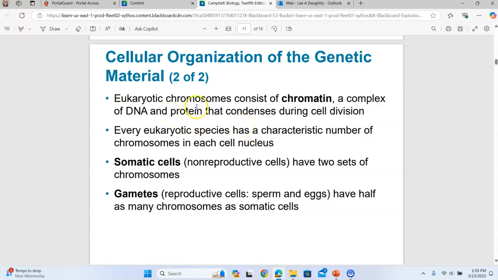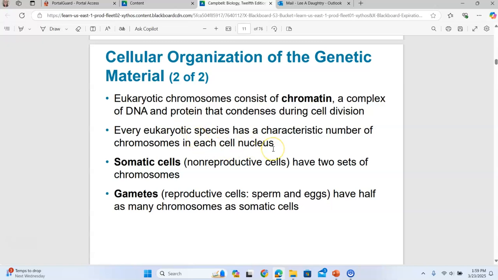decondense, I guess you could say. They spread back out, and you can't count them anymore. They're so diffuse and spread out that the DNA is called chromatin, okay? So when the cell is not actively dividing, the DNA exists in a form called chromatin, which is very spread out. And then when it is actively dividing, that chromatin condenses and forms chromosomes, which we can see and count.